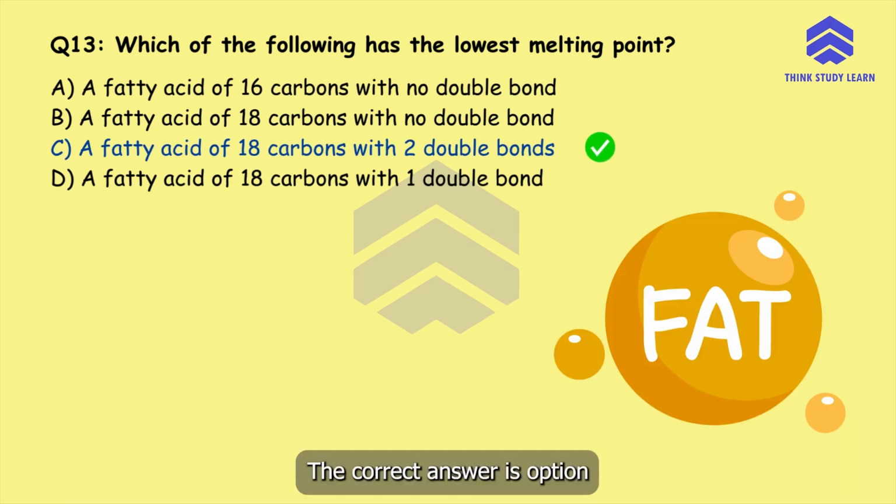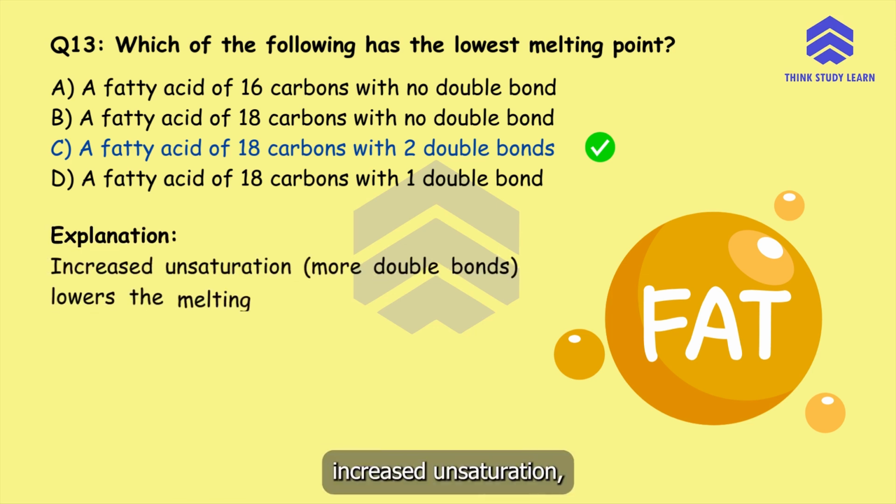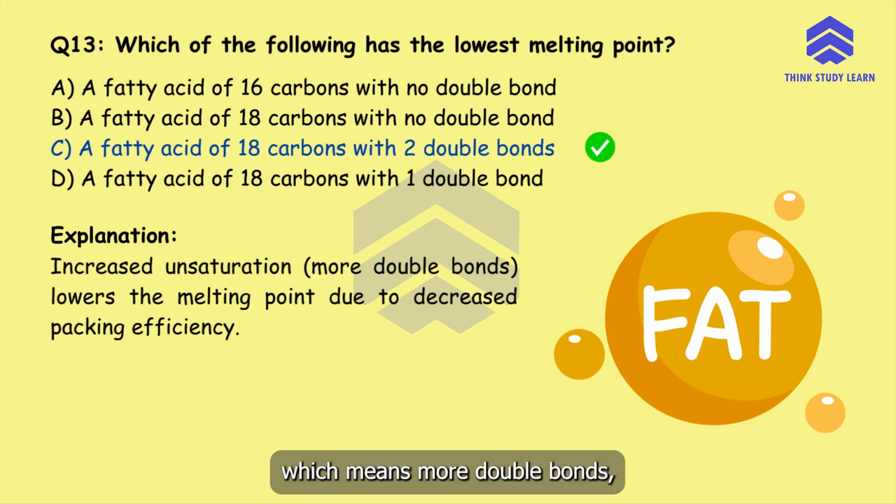The correct answer is option C, a fatty acid of 18 carbons with 2 double bonds. This is because increased unsaturation, which means more double bonds, lowers the melting point due to decreased packing efficiency, which is why a fatty acid of 18 carbons with 2 double bonds has the lowest melting point.